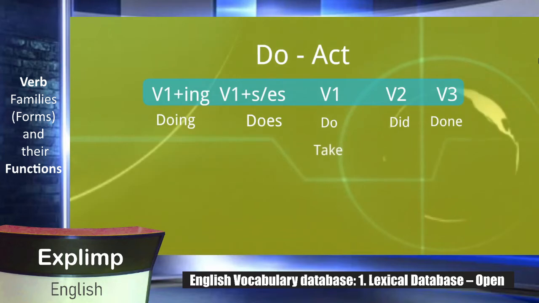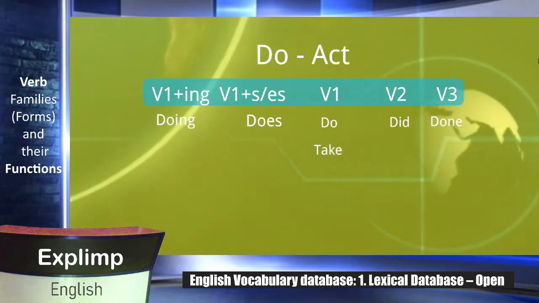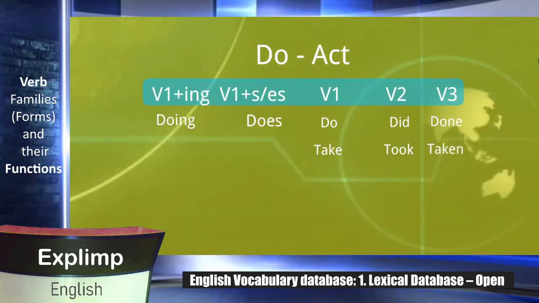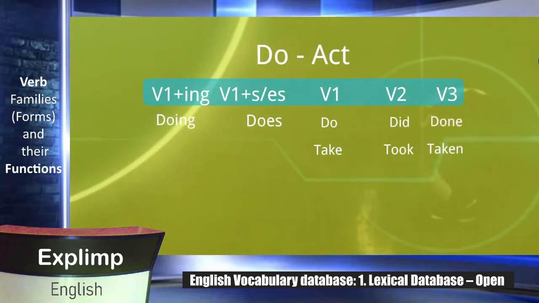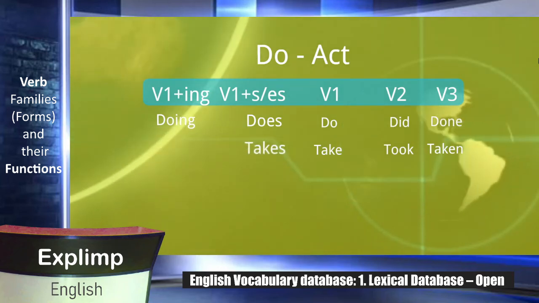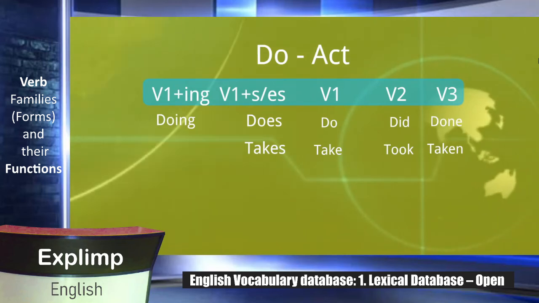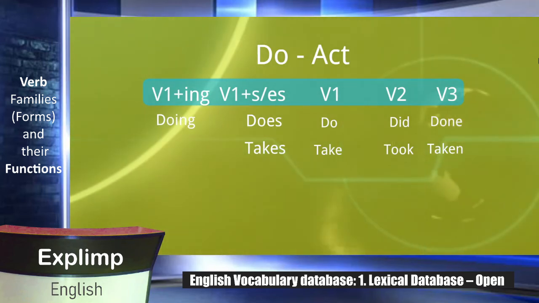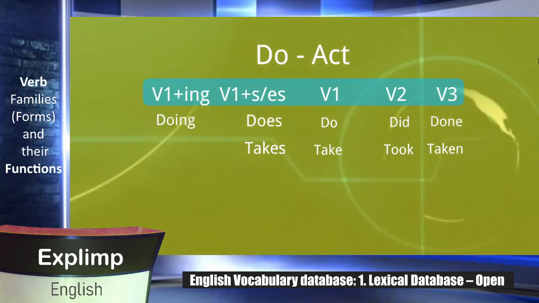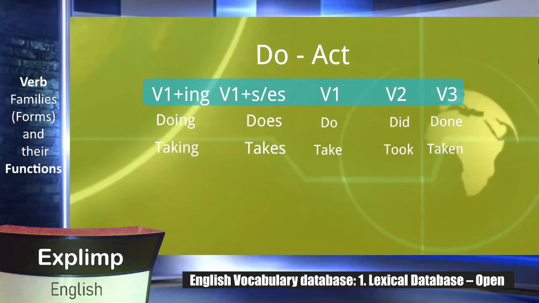Okay, now we also can use the other verb and also show their types. For example, take is a verb, which is the first type of the verb. Its second type is took, third type is taken, and the first type plus s or es is takes, T-A-K-E-S. Only s is added, right? And in the previous example, es was added, and the V1 plus ing form is taking, right?